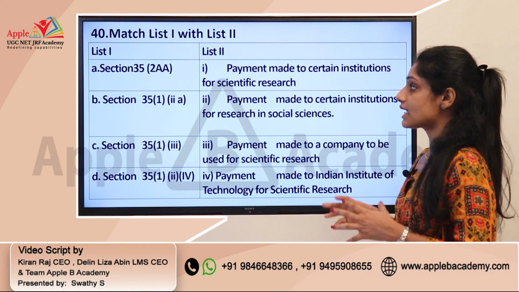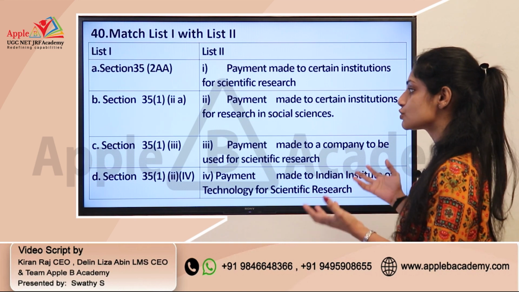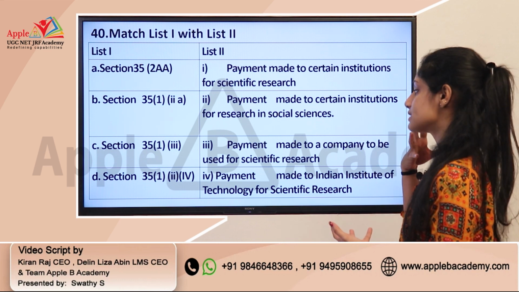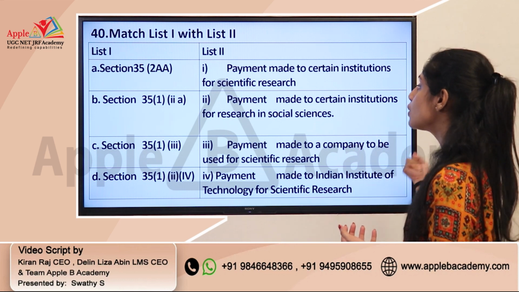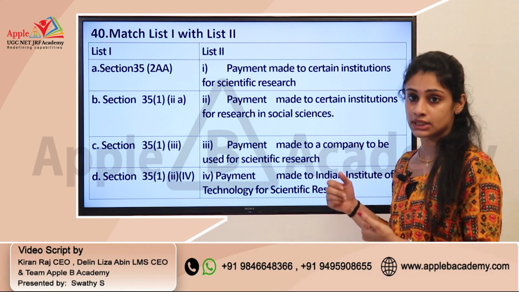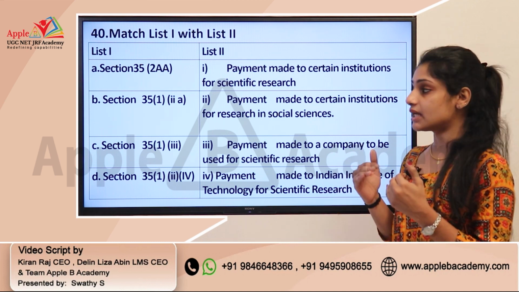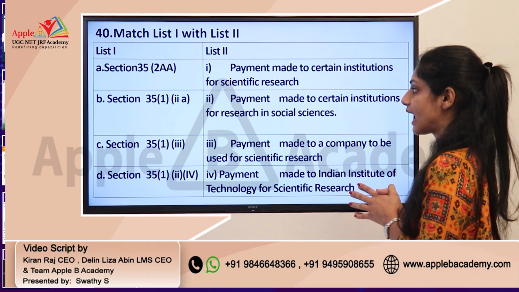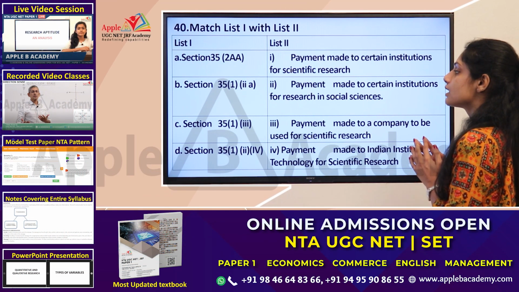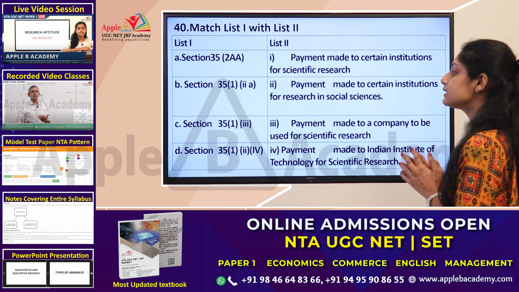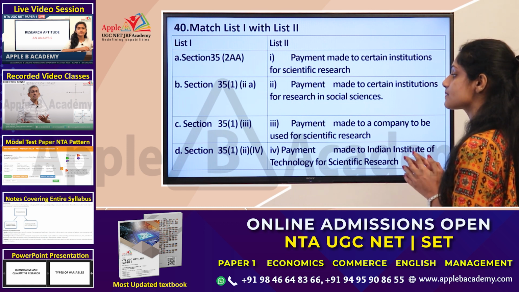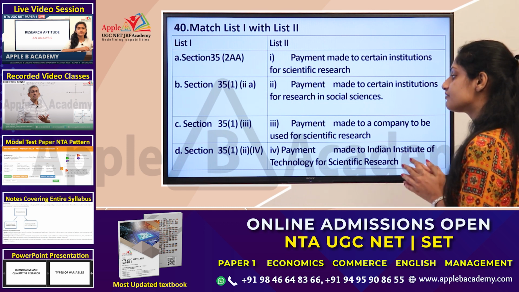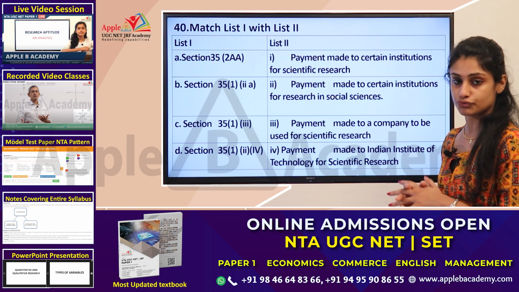And the next question is again a match the following question, and you have two lists. List 1 talks about different sections, and list 2 deals with the descriptions connected with them. So this is from income tax, and you have A, section 35(2AA), B, section 35(1) subsection 2A, C, section 35(1) subsection 3, D, section 35(1)(ii) subsection 4.